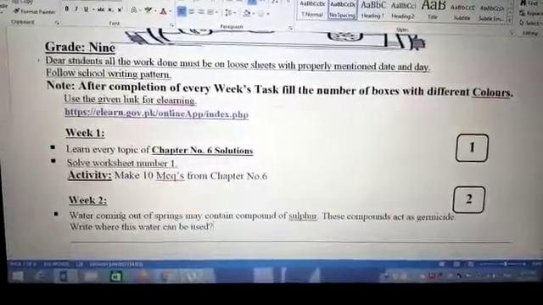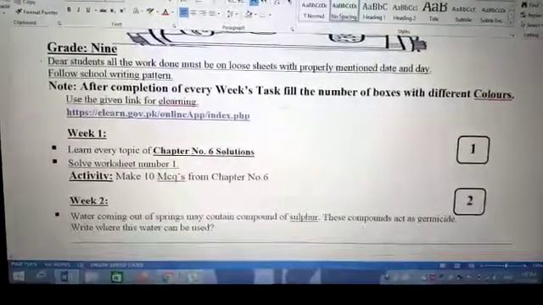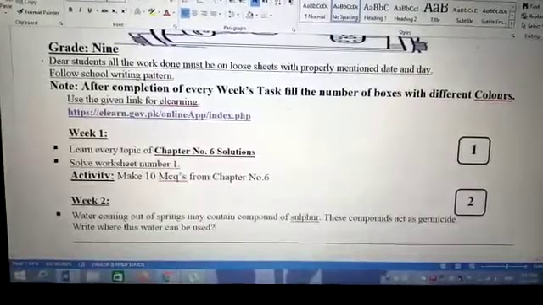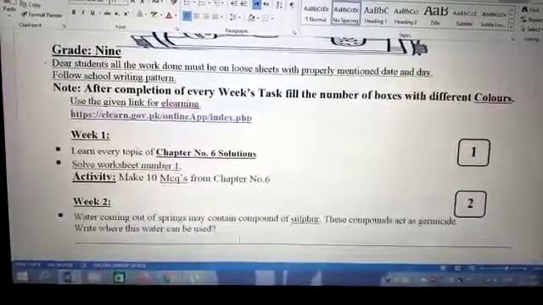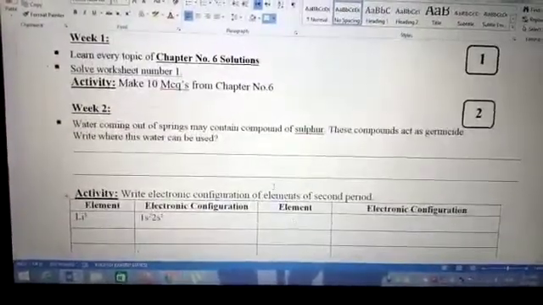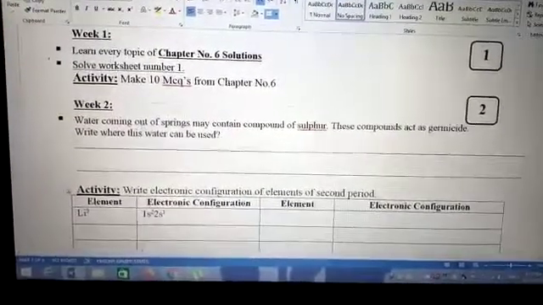In week 2, for question number 1, as you know, compounds of sulfur are those in which sulfur is present, for example, copper sulfate. These compounds are used as germicide. For example, water containing copper sulfate is used as fungicide.